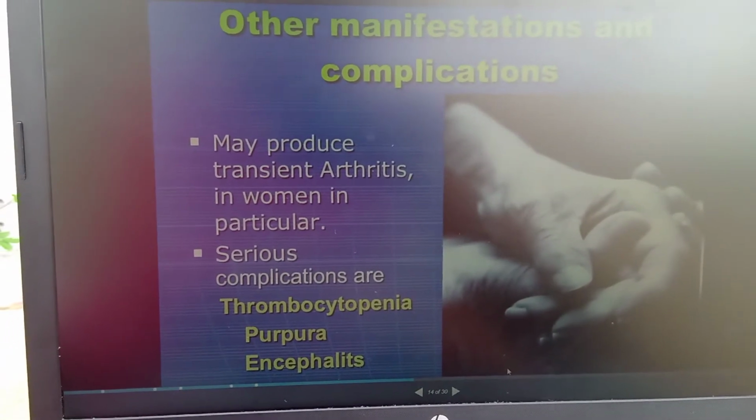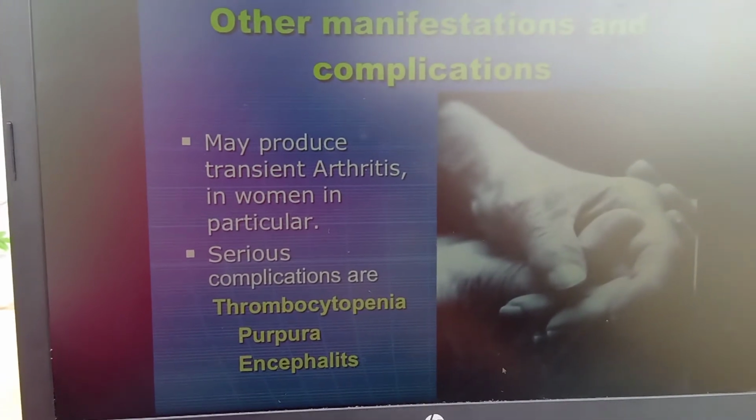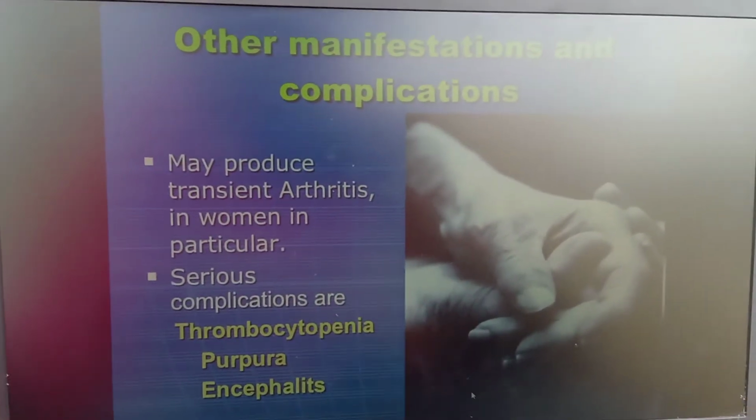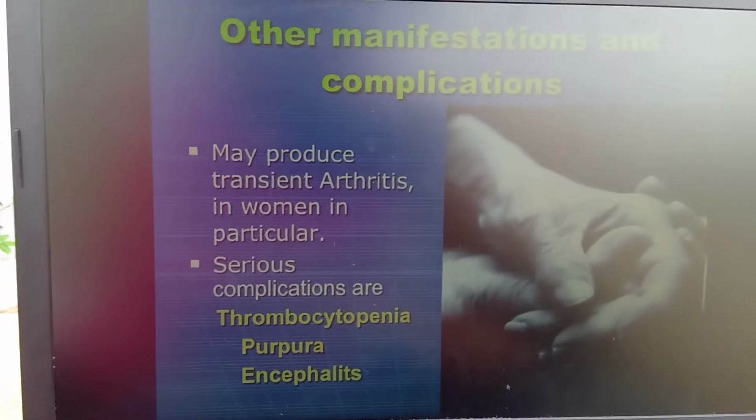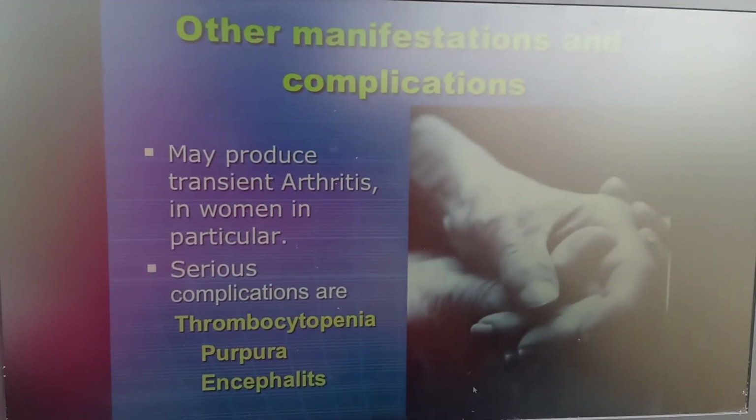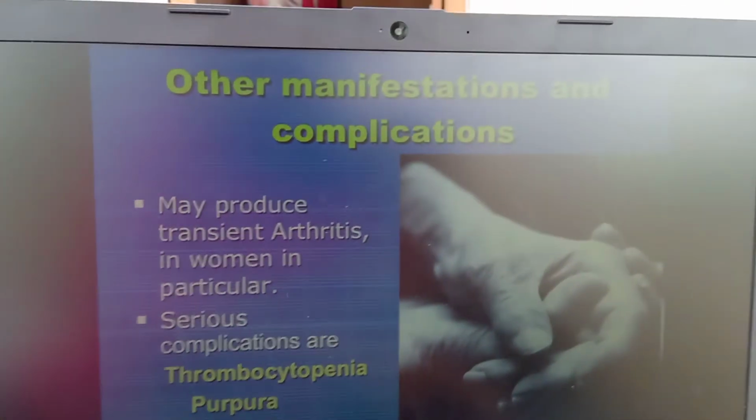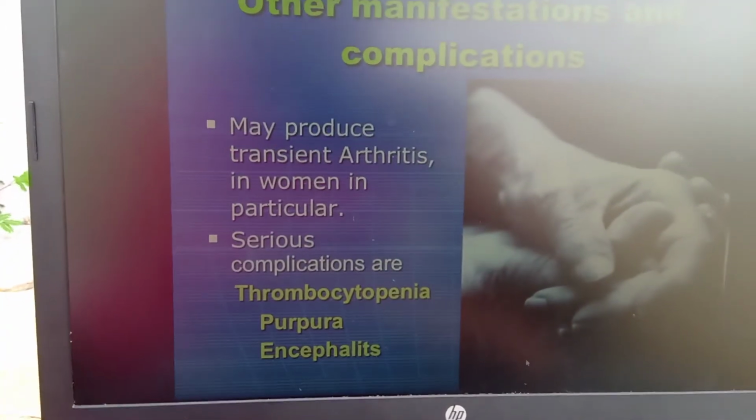And some of the serious complications are thrombocytopenia, meaning low platelet count, and purpura, like pimple-like formation, and encephalitis, meaning inflammation of the brain.